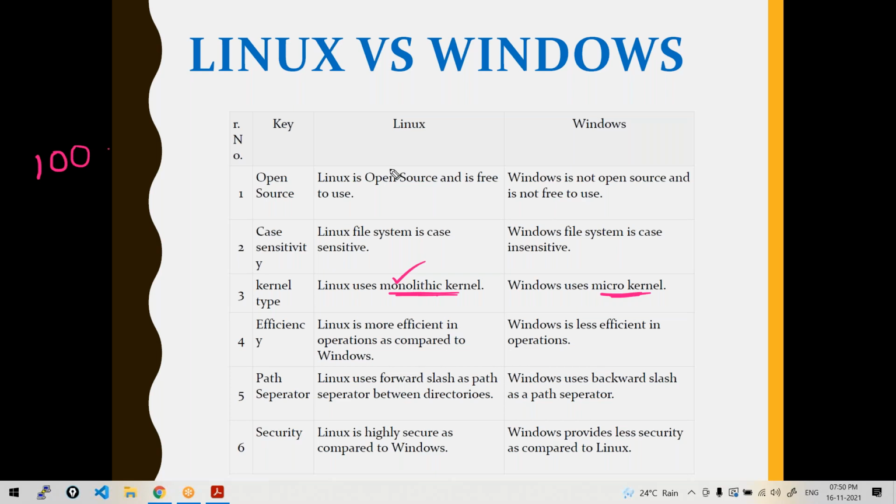And again, the path separator slashes are different. Once we get into Linux, you'll understand it. And Linux is very secure, right? Virus attacks are not there in Linux when compared with Windows. So these are all the major differences with Linux. And that's why the server operating systems used in real time are mostly Linux systems.